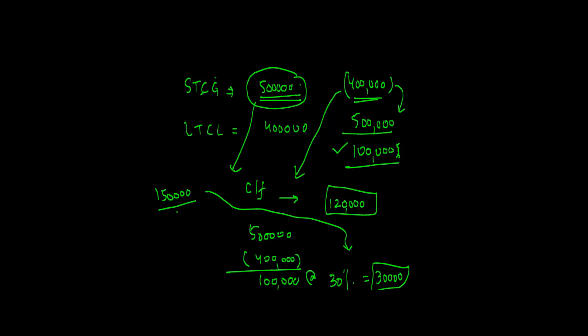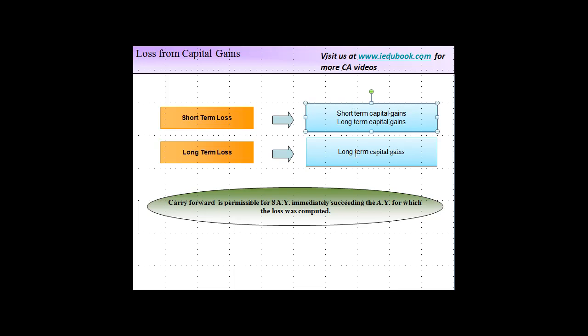Whereas if I set it off against this year, the tax which I would have paid on 4 lakh, if this would not have been set off here, would have been 4 lakh at the rate of 20%, 80,000. So that's the reason why a short-term capital loss can be set off against both short-term capital gain and long-term capital gain, whereas a long-term capital loss can be set off only against long-term capital gain.